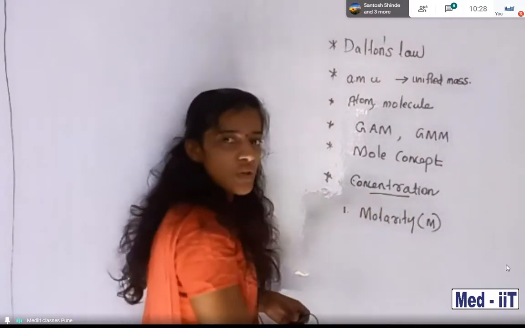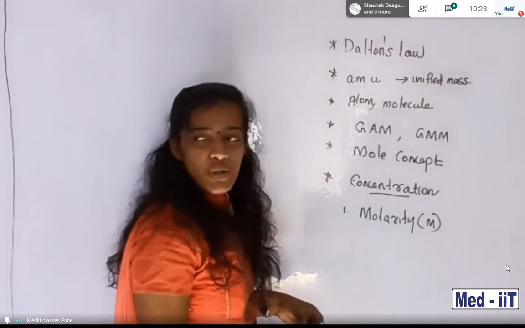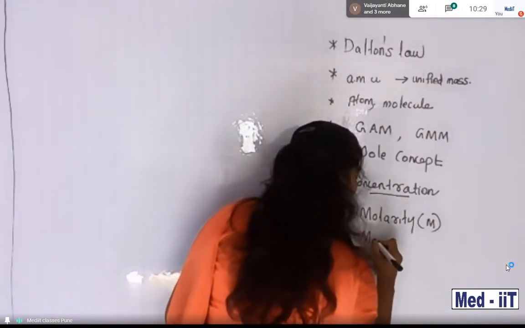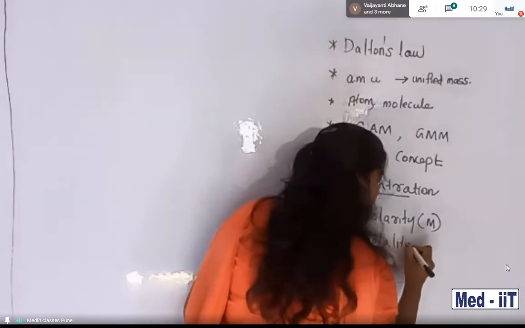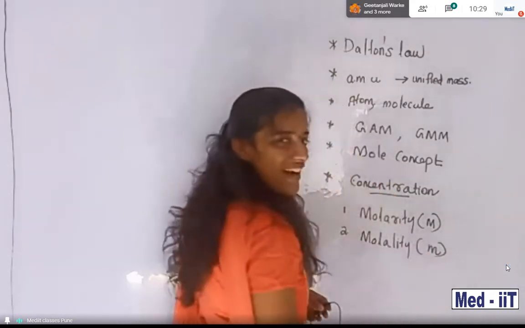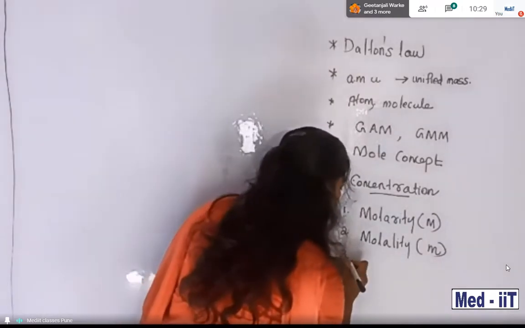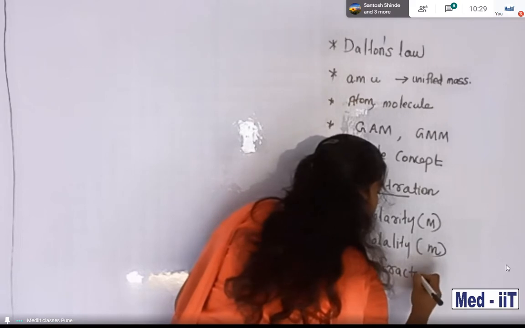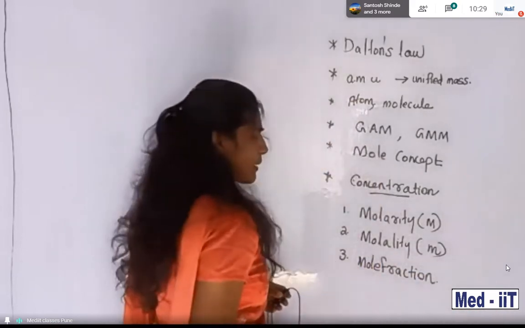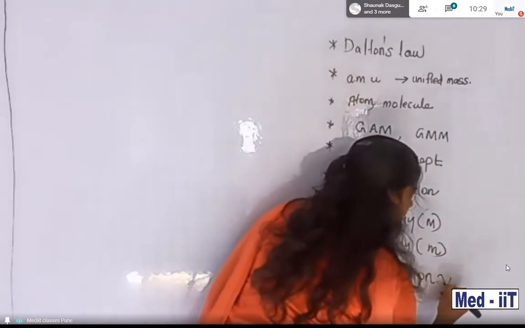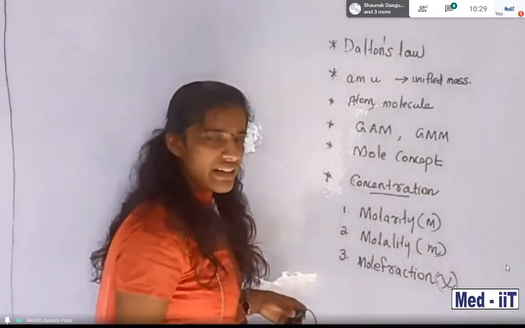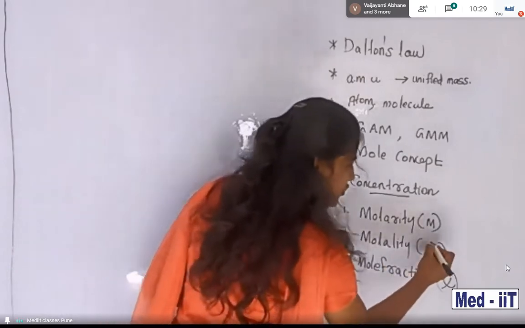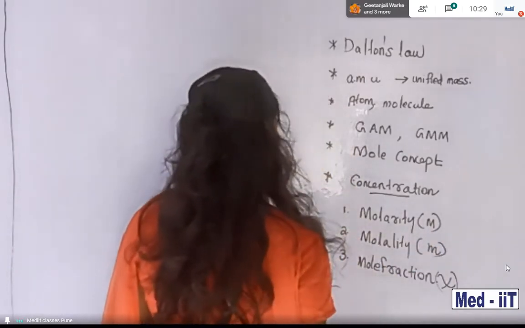These are the units of molarity. Second one, molality, expressed with small letter m. And then mole fraction, represented by chi. So molarity, molality, mole fraction.